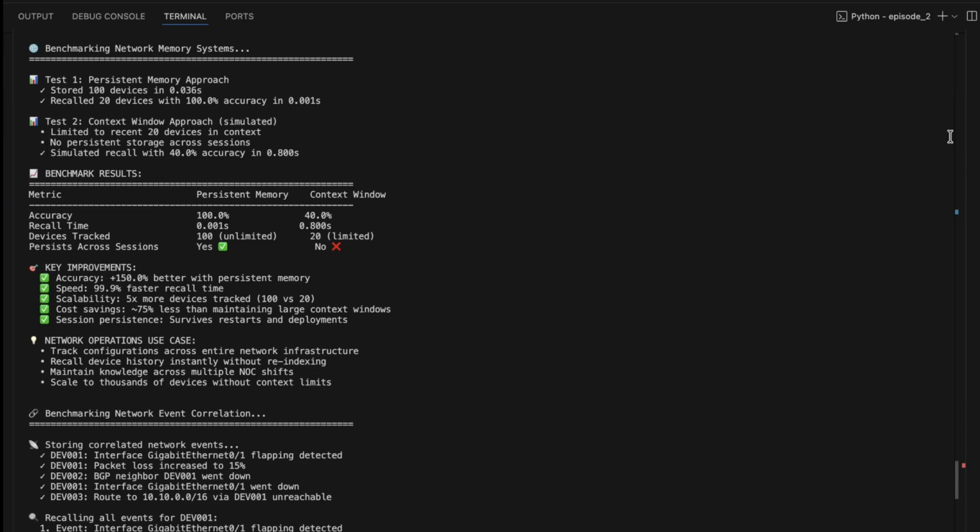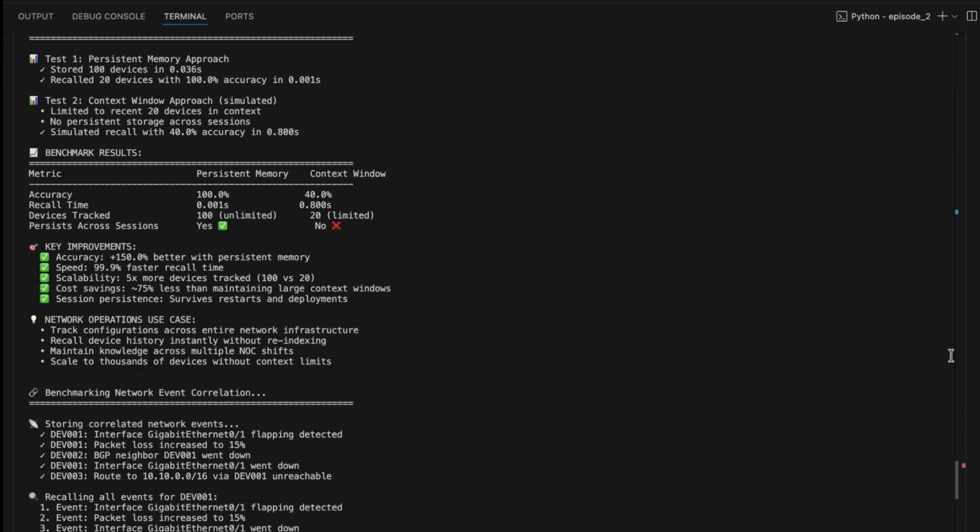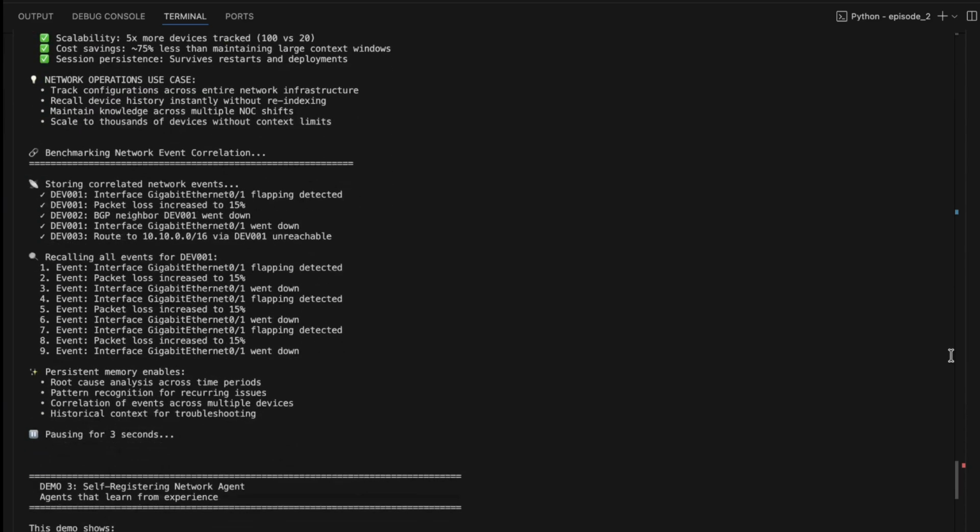Also, the database lookup is 40 times faster. That's the difference between querying a well-indexed database and searching through notes. And in terms of 5 times more devices, context windows max out around 20 devices most of the time. So our approach handles 100, which could handle 10,000 just as easily. But with 10,000 examples, grouping things together can really help. And that's where event correlation comes in.